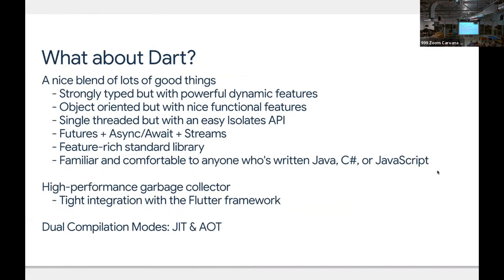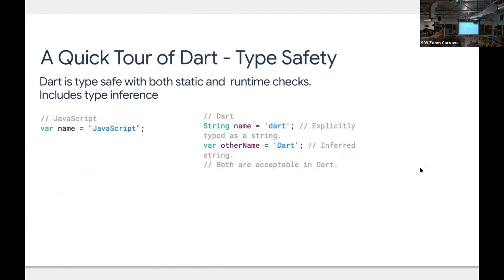There's a high-performance garbage collector, and because the Dart and the Flutter teams work close together, there's a tight integration with the Flutter framework, so it's able to handle all the garbage that a reactive framework likes to put out when you're creating lots of objects. And the other great thing about Dart is it's got this really unique dual compilation mode. So while you're in dev mode, it's just-in-time compiled, so you can have these super fast dev cycles, sub-second dev cycles. And then when you go to production, it'll be able to make tight, efficient, optimized code for the platform that it gets deployed on. Okay, so a quick tour of Dart, just so you know what it looks like.